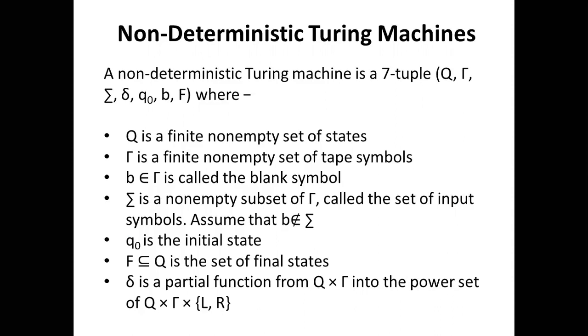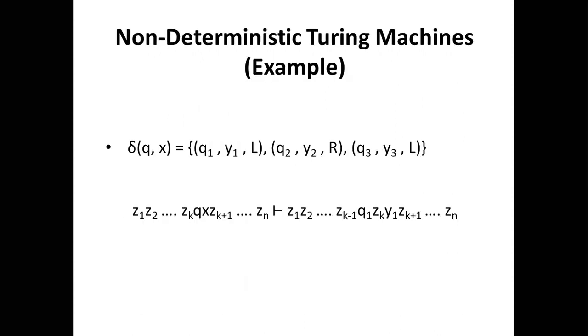That is the transition function of non-deterministic Turing machines. Here I have an example: delta of q comma x is equal to {(q1, y1, L), (q2, y2, R), (q3, y3, L)}, as in a non-deterministic finite automaton.